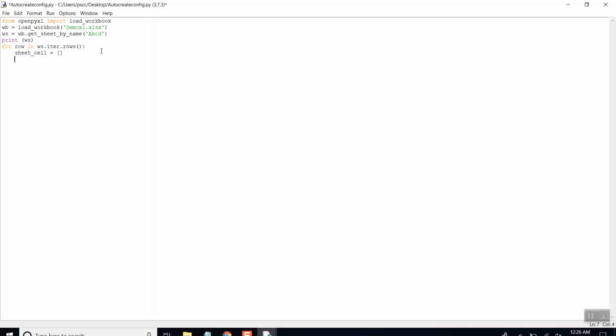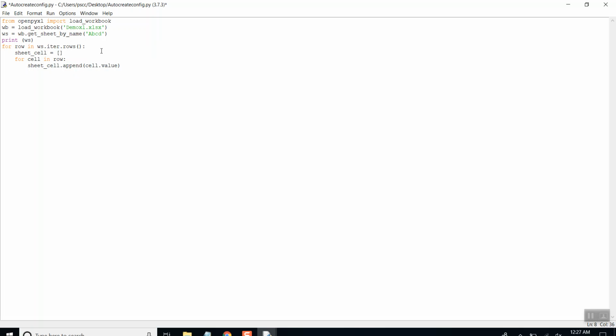I will append the data in this empty sheet. In that way we will be working with the automation of the device configuration. So for cell in row, sheet underscore cell dot append cell values.